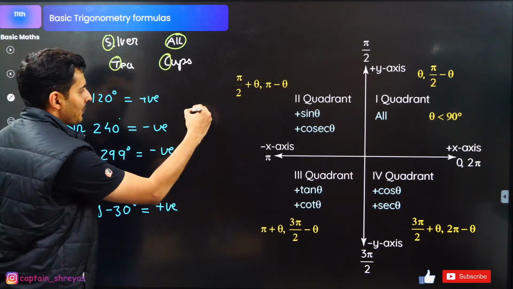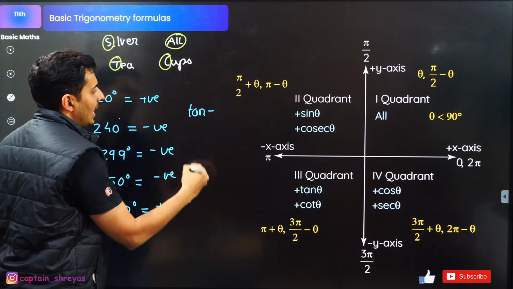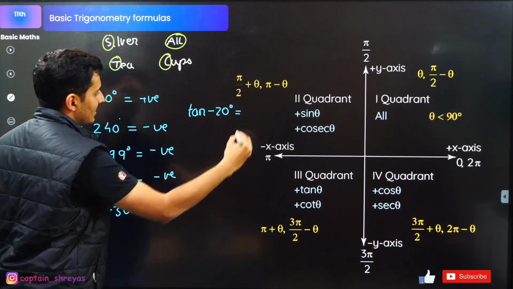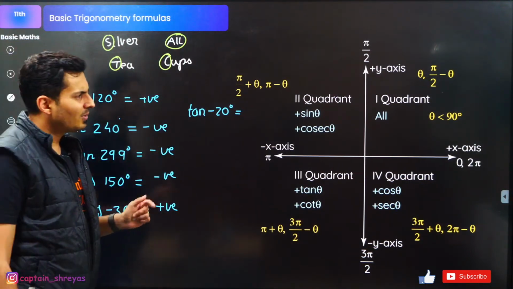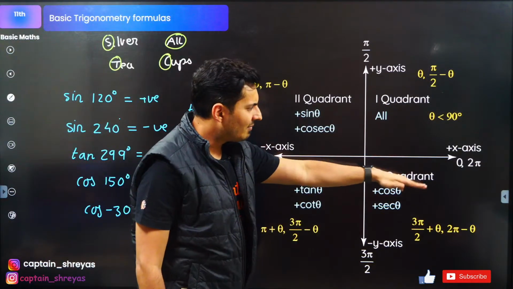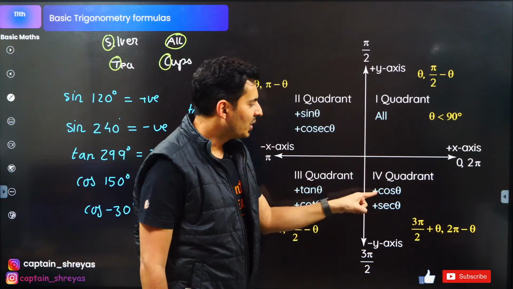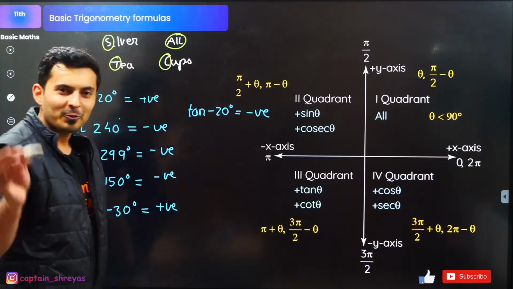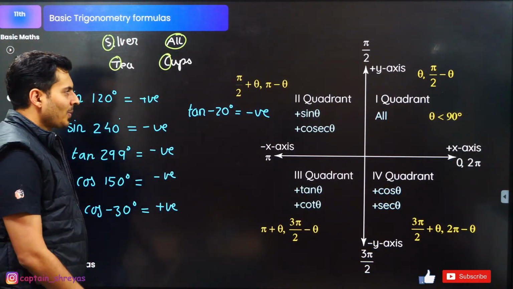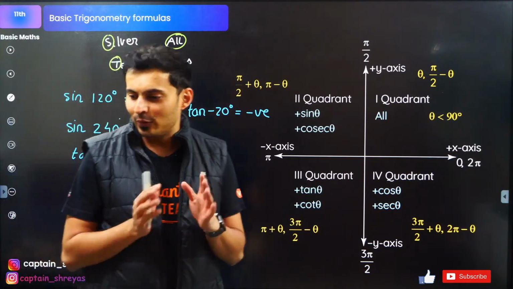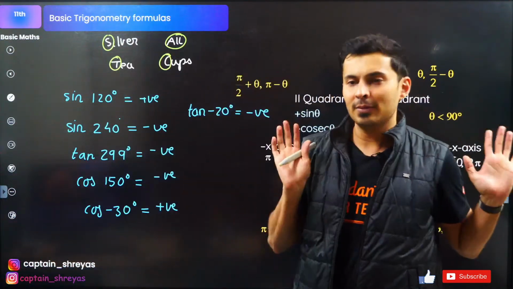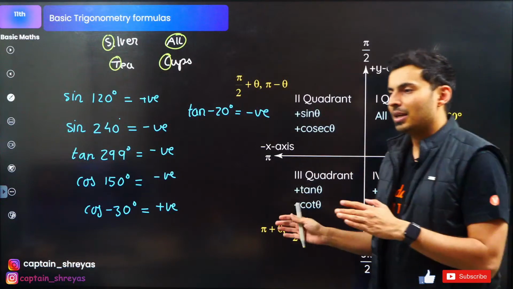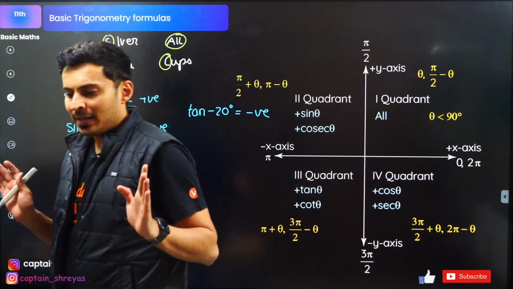One more example. Tan of minus 20 degrees. Where is minus 20? Somewhere here. Only cos is positive. So tan will definitely be negative. Very good, guys. So now you are getting a hang of how to find whether it is positive or negative. That's it. Everyone with me?